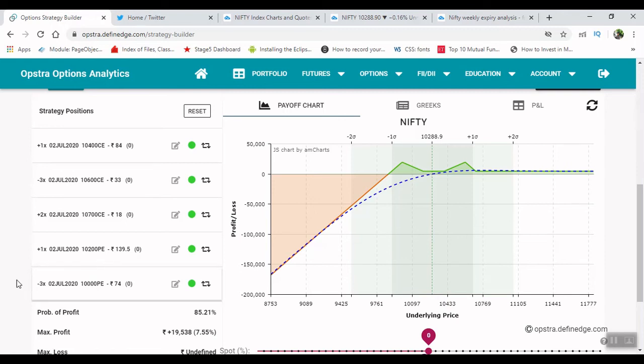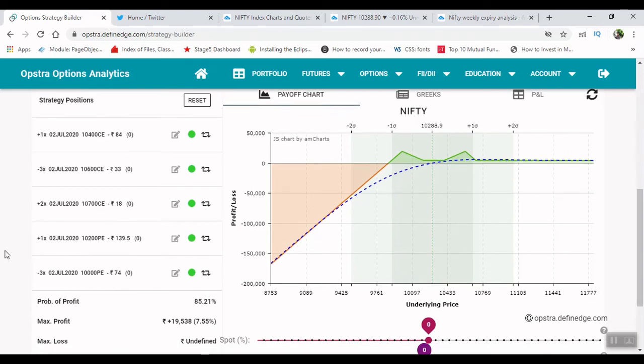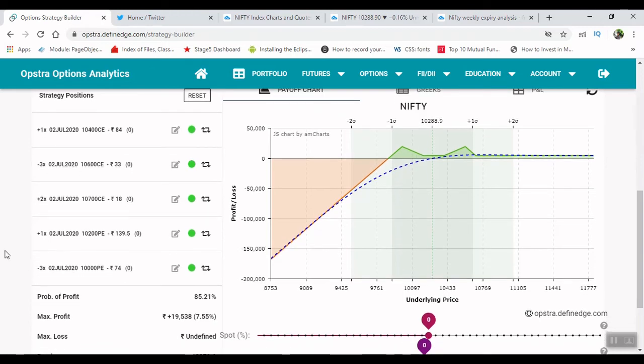So if the market expires at the level of 10,000 or 10,600, then we'll be getting the max profit of 19,538. And if the market moves somewhere else rather than coming below our support level, then we'll be at the profit of 4,600. Okay, so this is one of the option strategies.